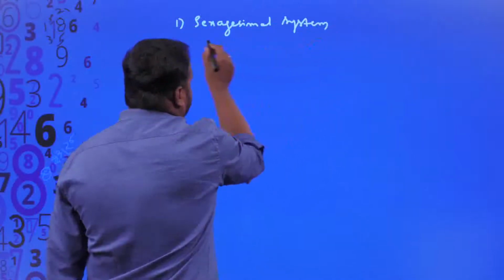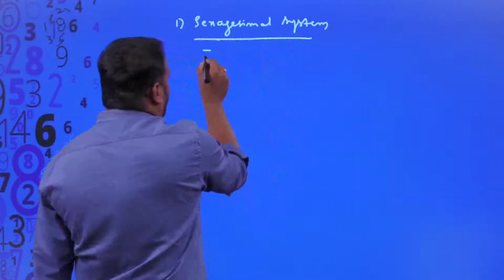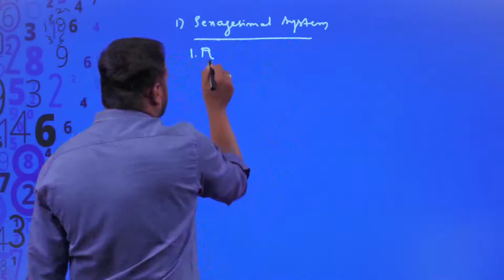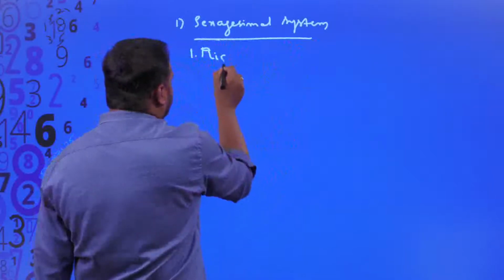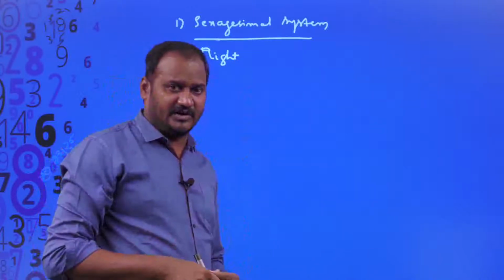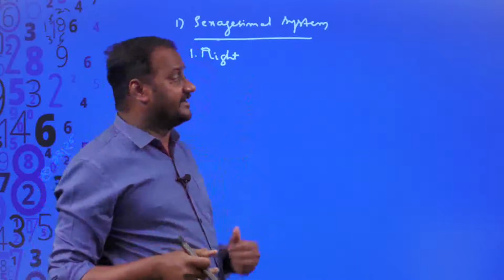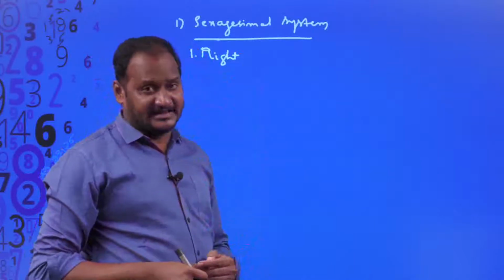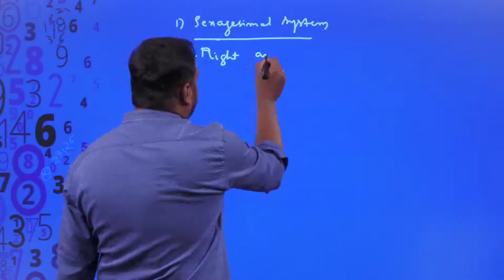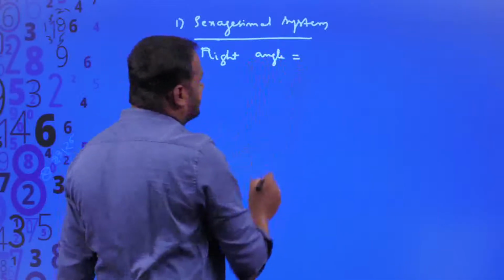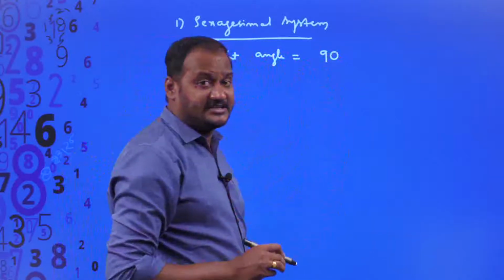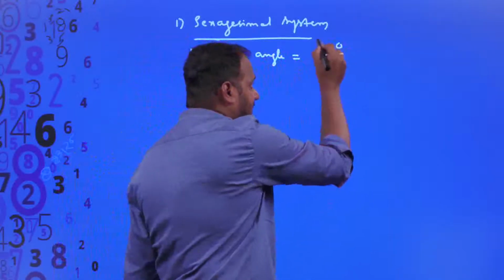According to this sexagesimal system, one right angle is divided into... so what do you mean by one right angle? According to our studies, one right angle is equal to 90 degrees, but it was introduced by Britishers. So that is why we call this one right angle. So one right angle is divided into 90 equal parts and each part is said to be 1 degree.